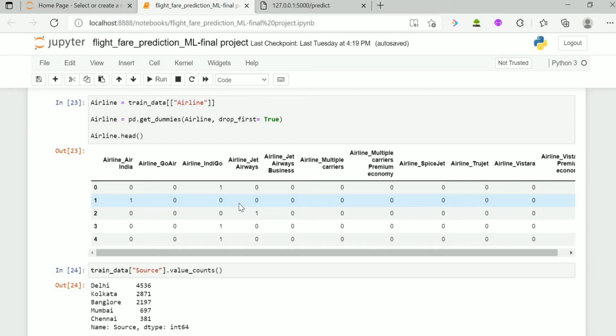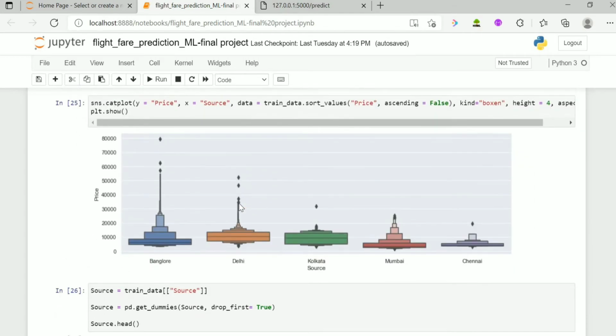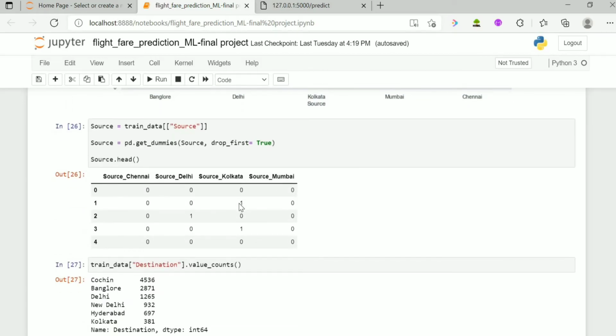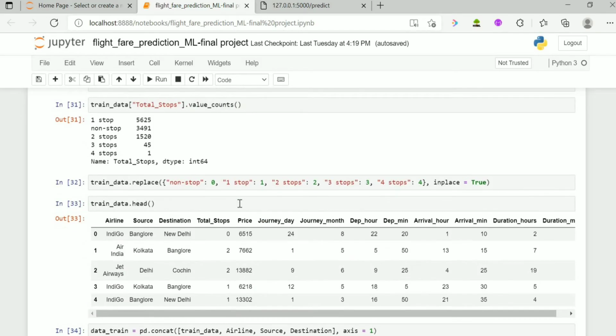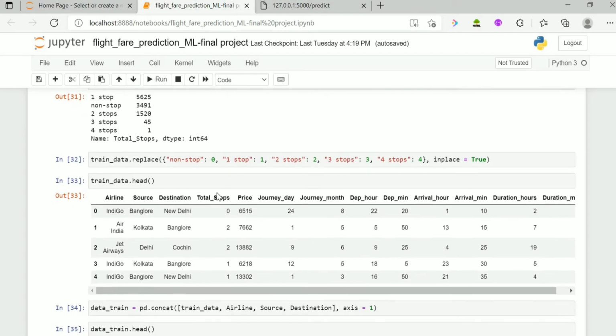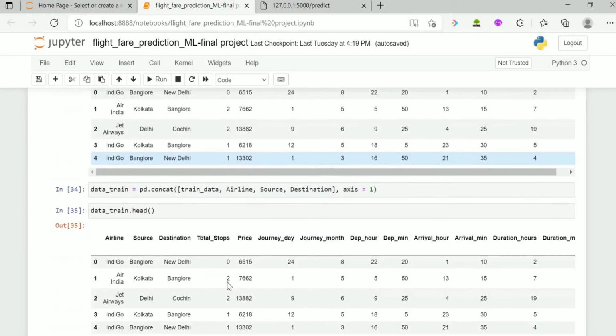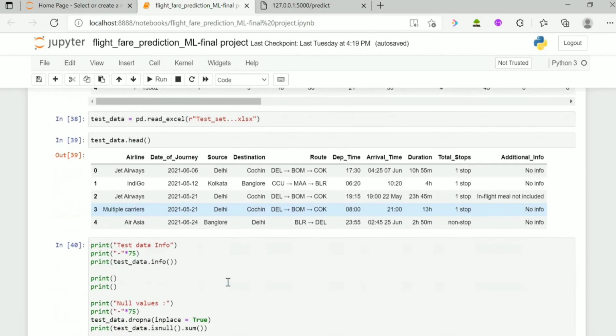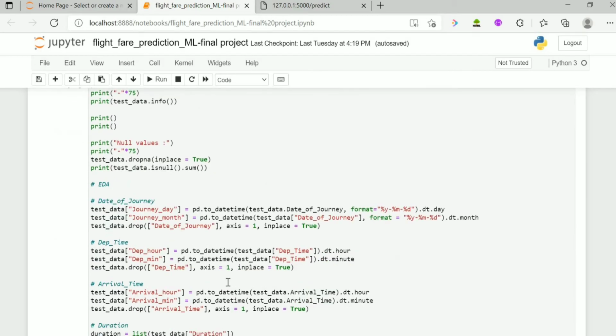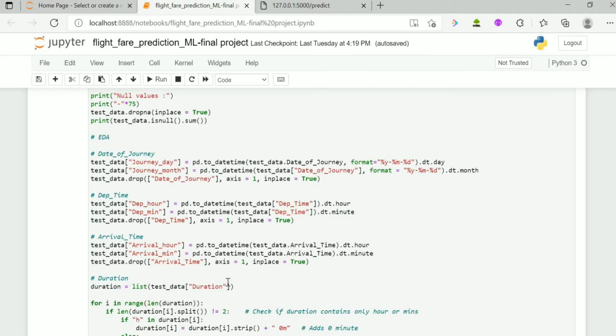Here we give one for the selected column and give the other columns dummy values by using one-hot encoding. Then we give 0 for non-stop and 1 for one stop, and give values with respect to the stops. Up to here we did the process for train data, and afterwards we do the same process for test data also.